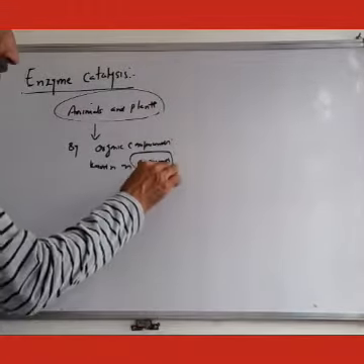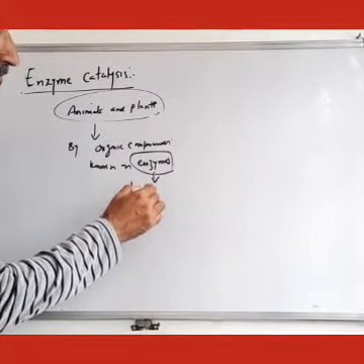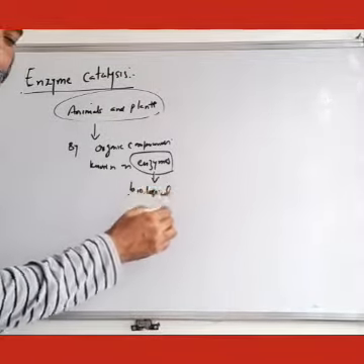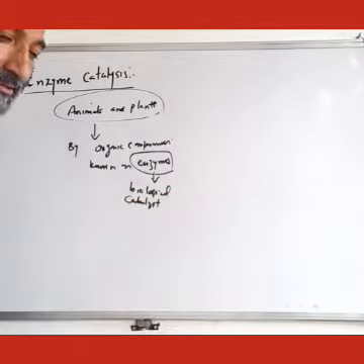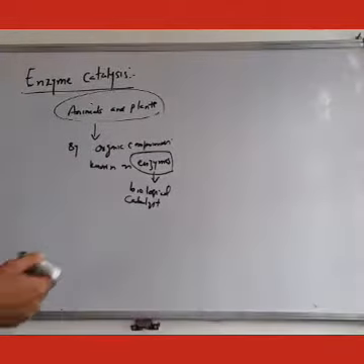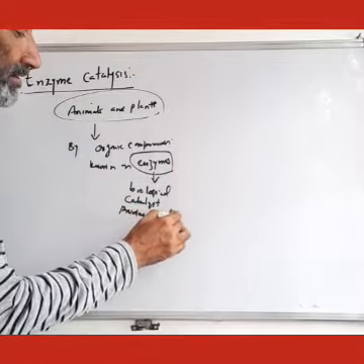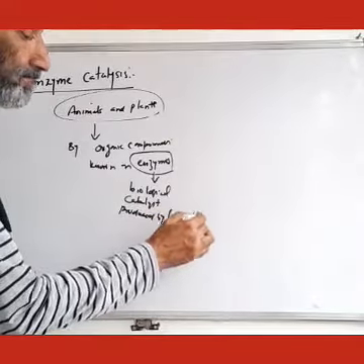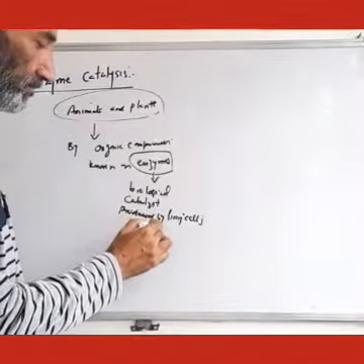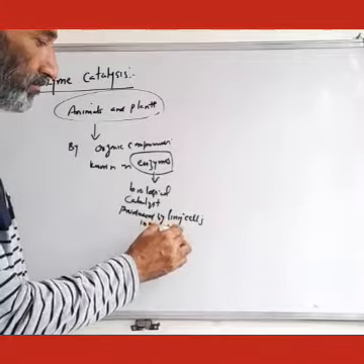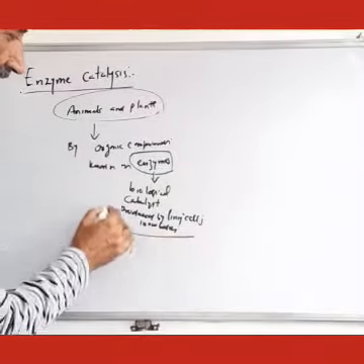So what are these actually enzymes? These enzymes are actually biological catalysts है. These are biological catalysts produced by living cells in our bodies. So now we can define enzymes.